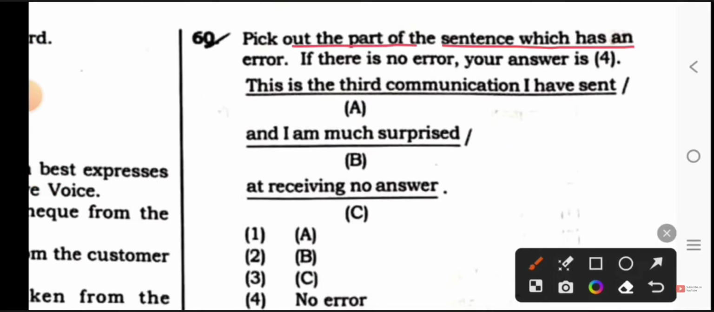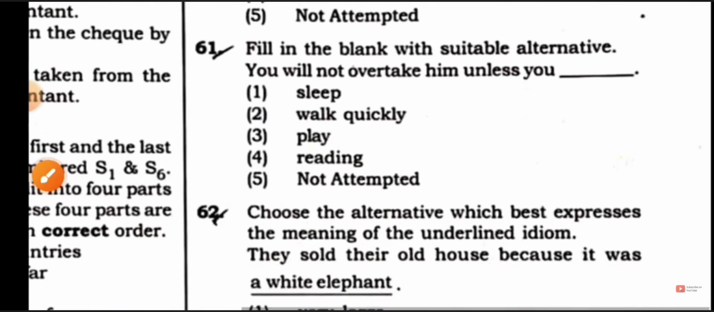Pick out the part of the sentence which has an error. If there is no error, your answer is 4. See what will be your answer for this. Your error is in option 2, "and I was much surprised." Your error will be in this.